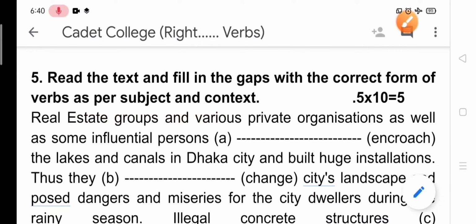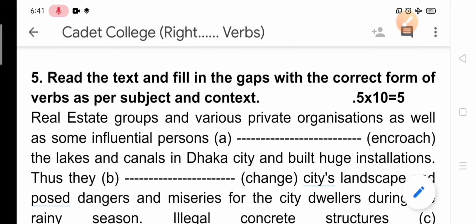Real estate groups and various private organizations as well as some influential persons dash encroach the lakes and canals in Dhaka city and build huge installations. Installations means huge structure or huge buildings. So here encroach is a verb and it means grab or seize something.